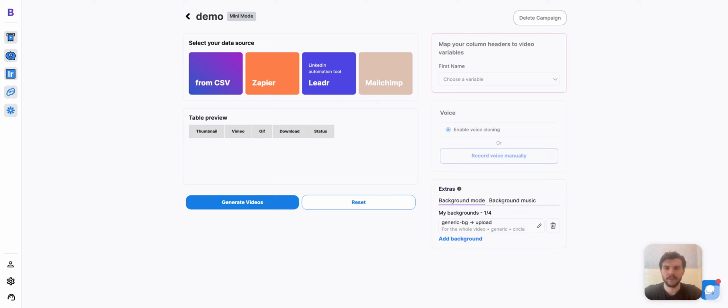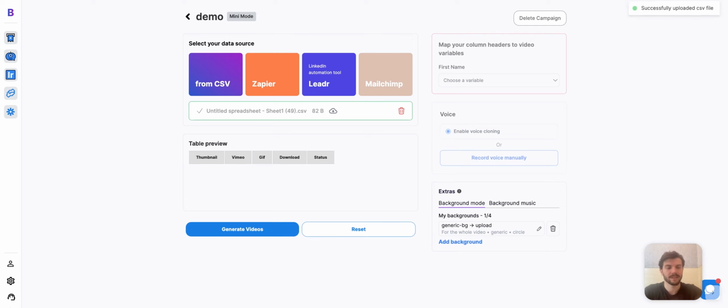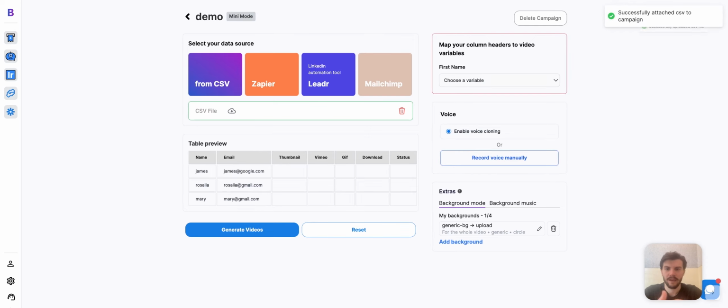Okay, so the first thing we have to do is select our data source. We can use Zapier, the BHuman Automations app. We could download data from LinkedIn automatically using Leader, or we can upload a CSV. We also support API and Pabbly Connect. So for this example, I'm going to upload a CSV file. In my case, it's a spreadsheet containing a list of some customers. And now that it's uploaded, I can preview it in the table here.